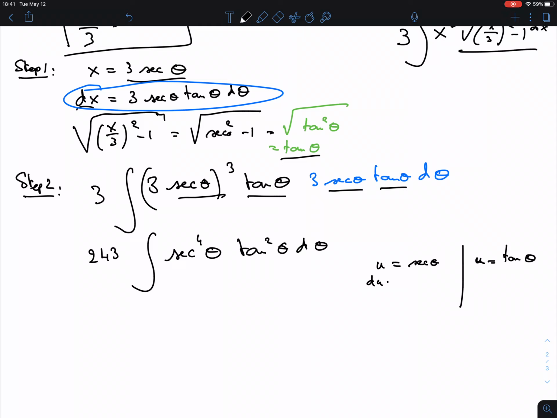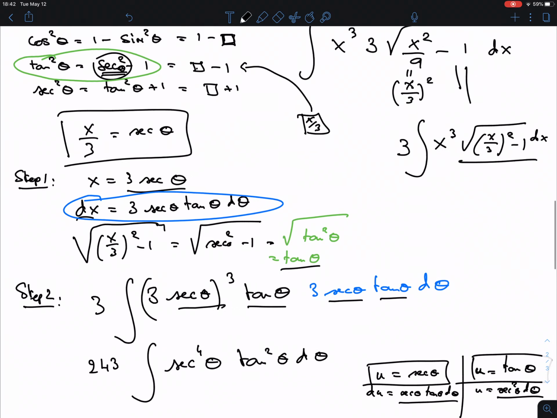In this case, the du would be secant theta tangent theta d theta. And in this case, it would be secant squared theta d theta. So whatever I do, I need to split off either a secant tangent theta or a secant squared theta from this product that I have. But what I'm left with, everything has to be in terms of secants in this case, in terms of tangents in this case.